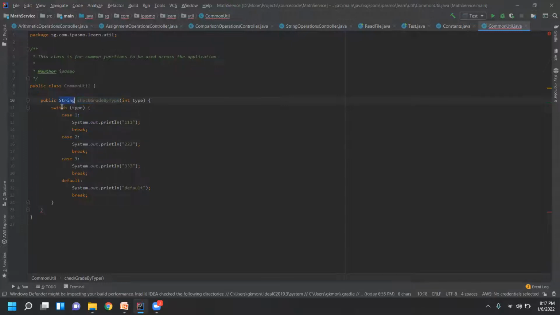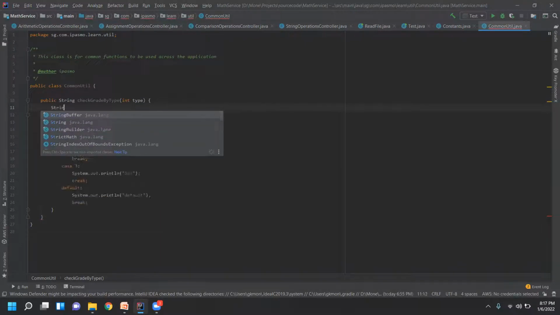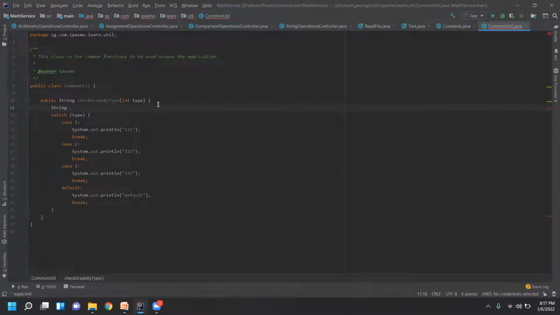This function needs a return of type string, right? Because void is not written. When it is void, you need not return anything, but when it is a string return type, the second one is the string. So this represents what this function should return. This function should return a string. So I'm going to write a string here as result. So result is string. I'll just make it as empty.